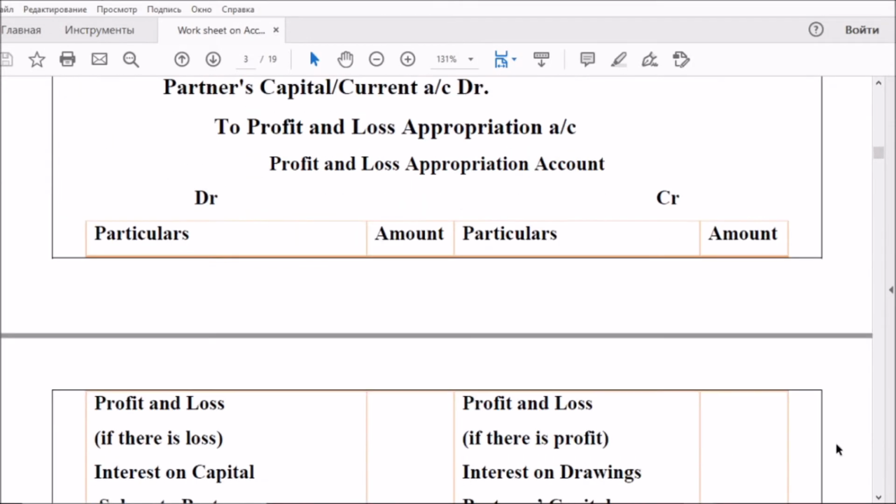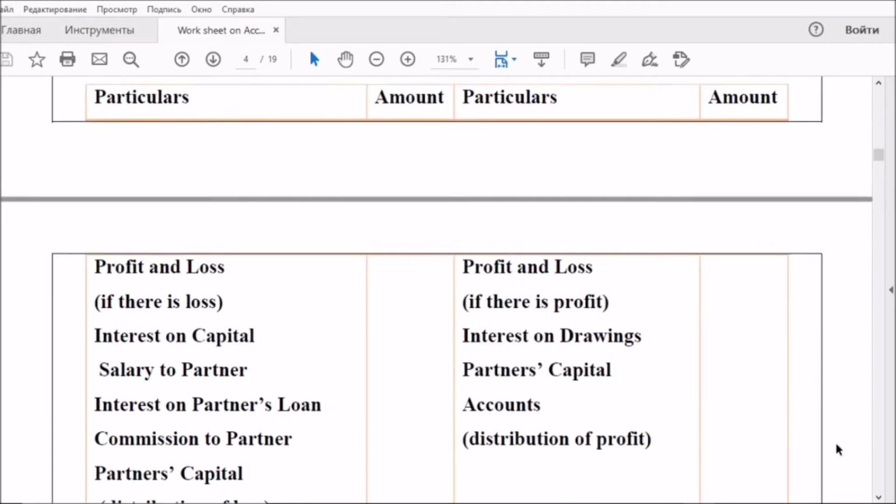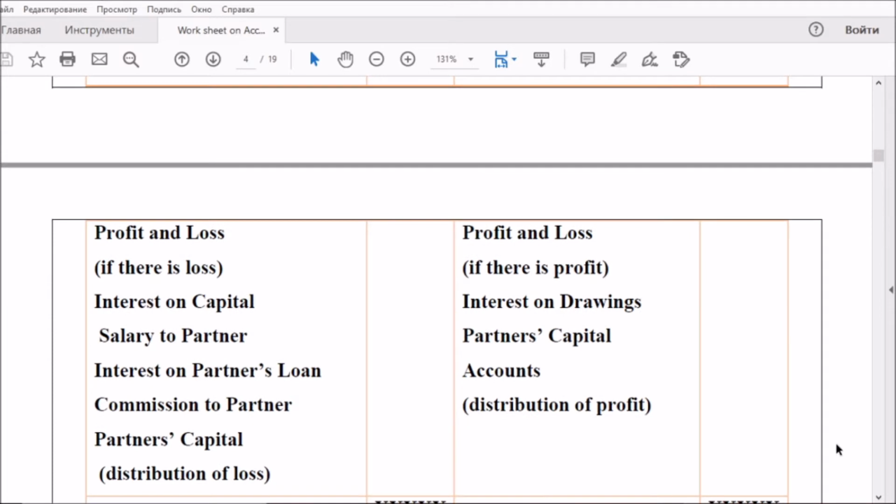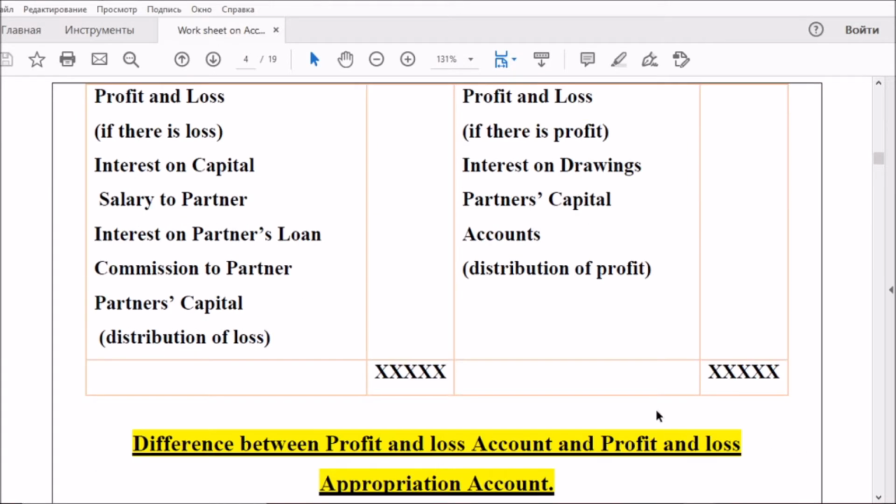This is the format of a profit and loss appropriation account. Just look at that. On the credit side, there is the profit from the profit and loss account and interest on drawings. On the debit side, there is the loss transferred from the profit and loss account, interest on capital, salary to a partner, commission to a partner, and the amount of profit distributed to the partners' capital accounts.